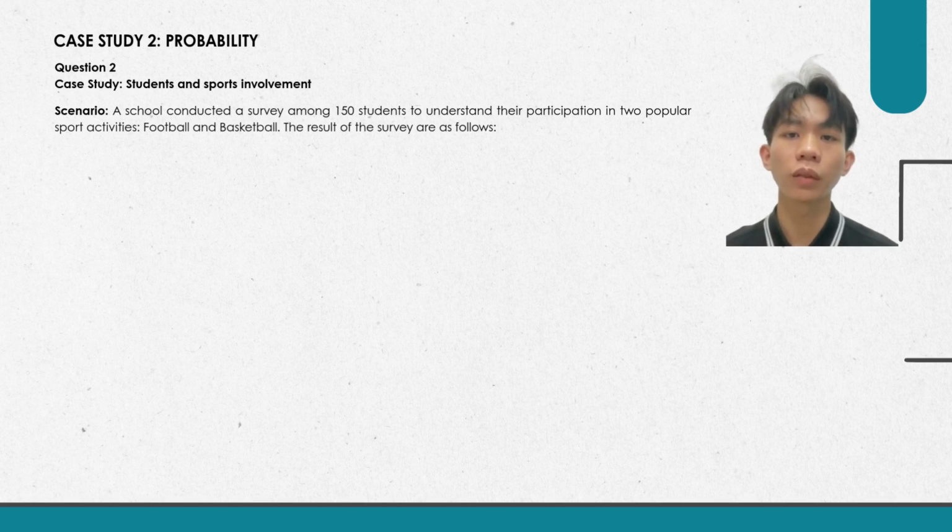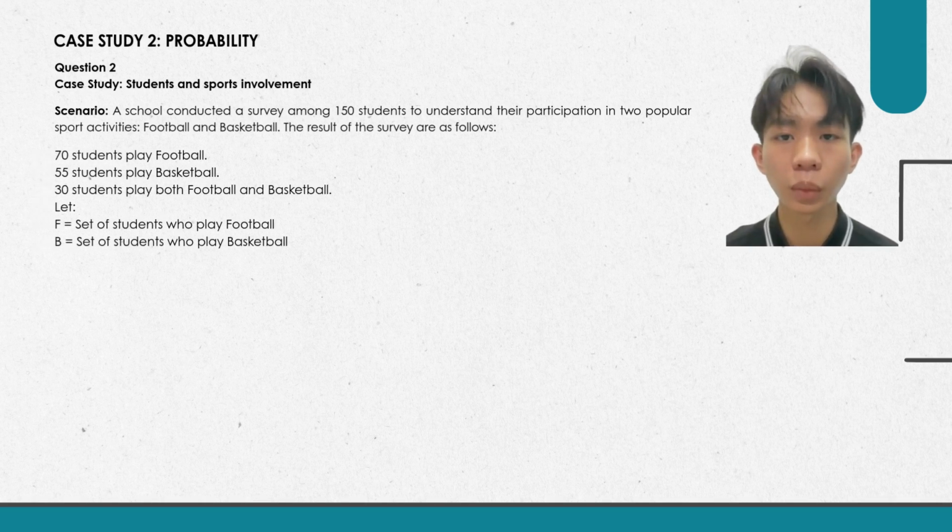The results were as follows: 70 students play football, 55 students play basketball, and 30 students play both football and basketball. We define F as the set of students who play football and B as the set of students who play basketball.